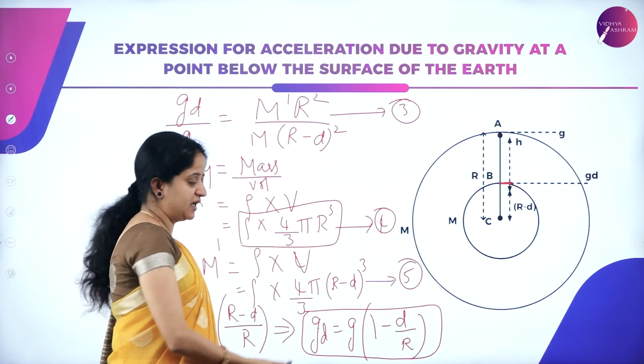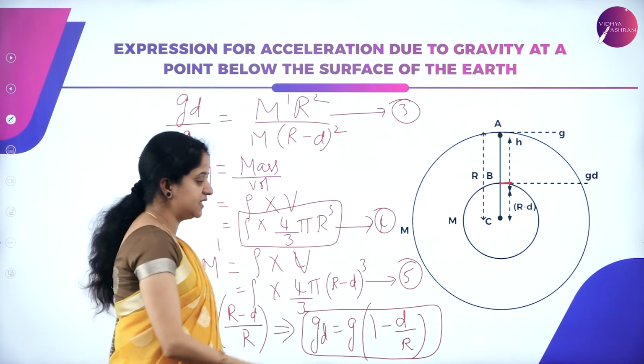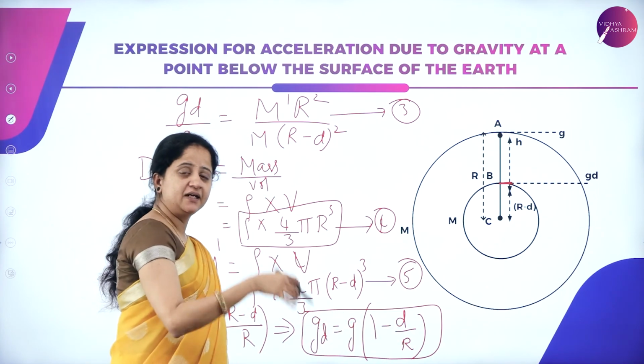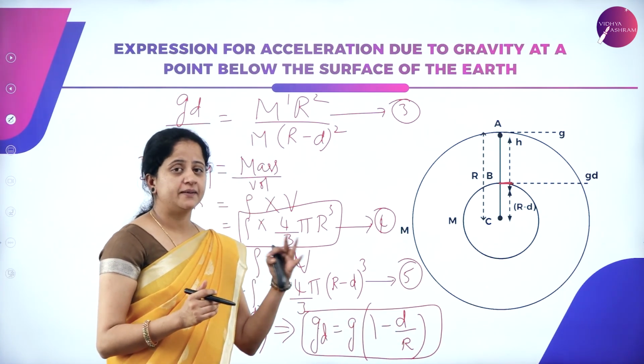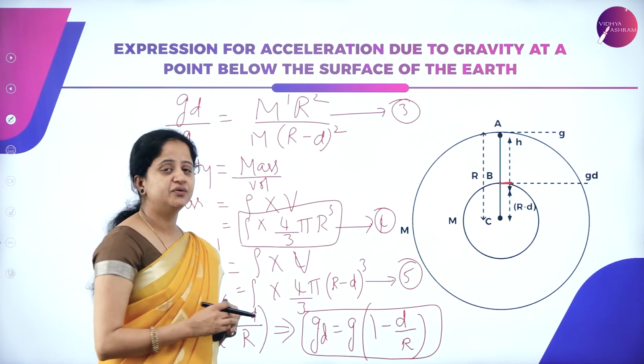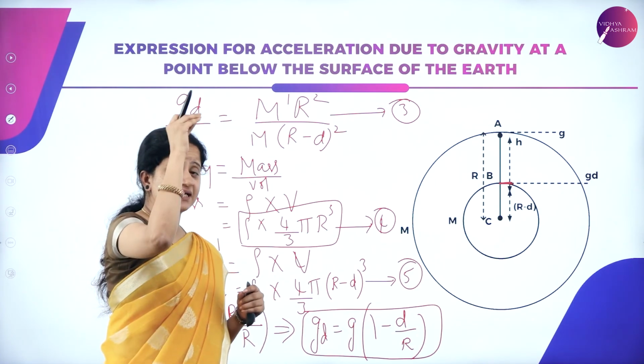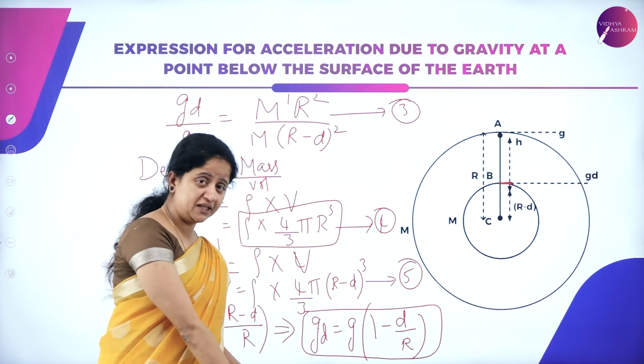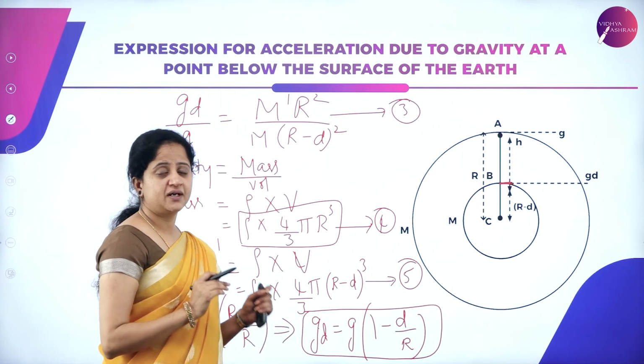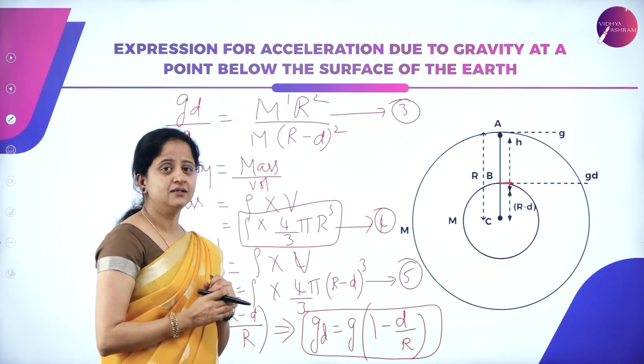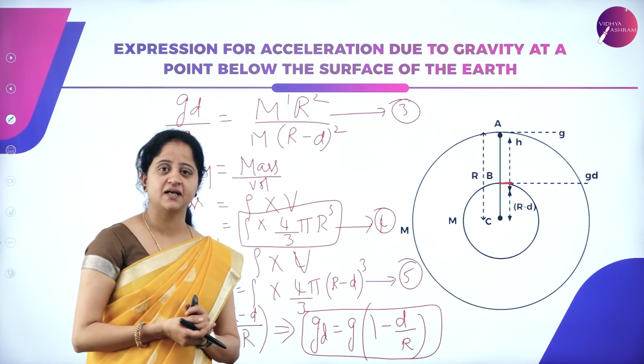It means the value of acceleration due to gravity decreases as the depth increases, so if we go below and below the earth's surface, the acceleration due to gravity decreases. As the depth increases, acceleration due to gravity decreases is the conclusion we can give from this expression.